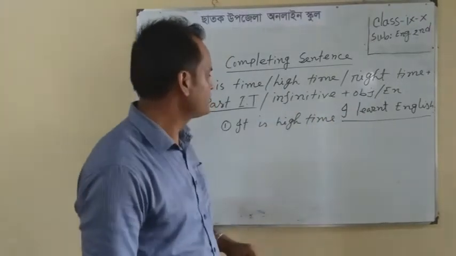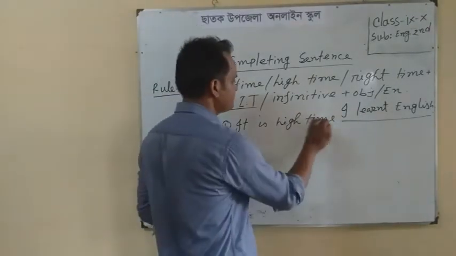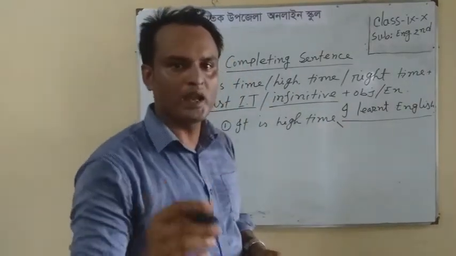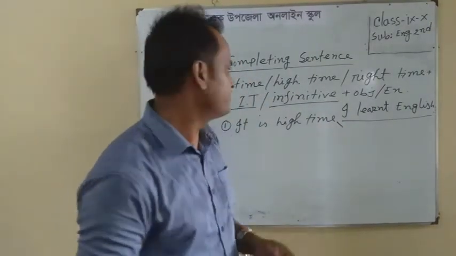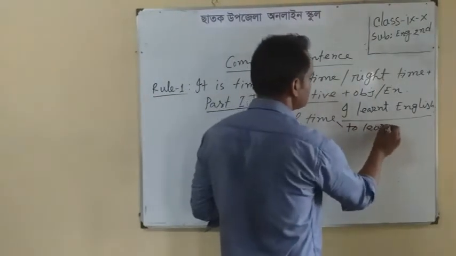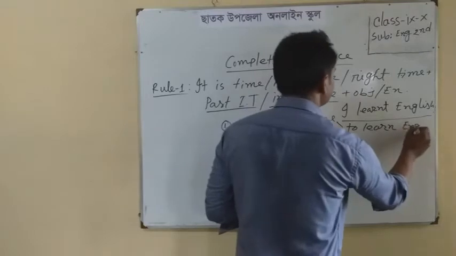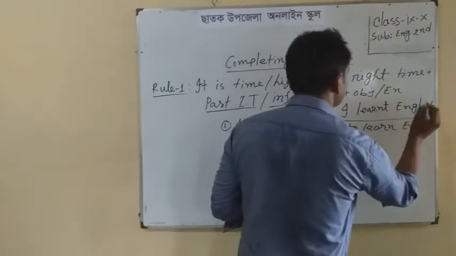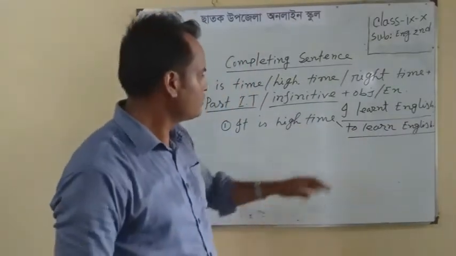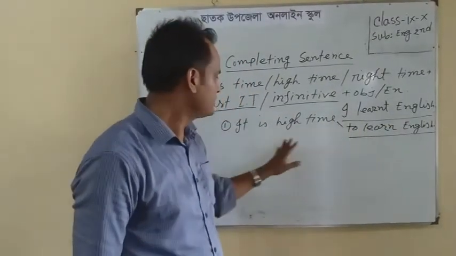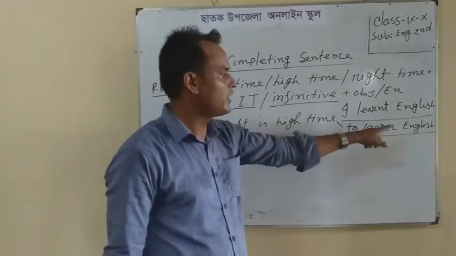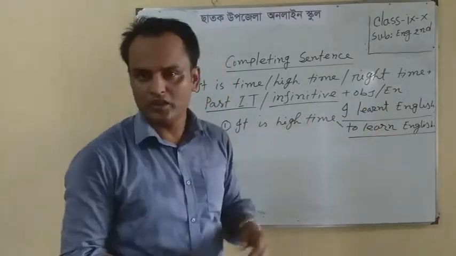We can also complete this sentence with infinitive. Infinitive means to plus the base form of verb. To learn English. In these two ways we can complete this sentence. It is high time I learned English, it will be correct. It is high time to learn English, it will also be correct. Now we can go to rule 2.